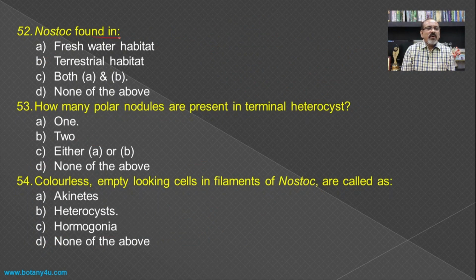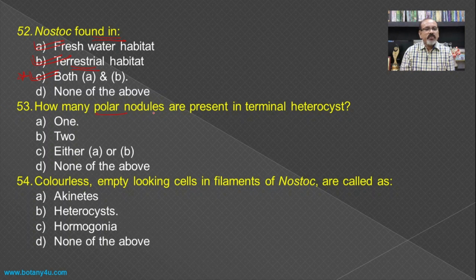Then Nostoc is found in, if you see the habitat of Nostoc, then you will find that generally Nostoc is present in fresh water, but in certain cases where there is a slow running of the water or water current, even then there is a development of Nostoc colonies on the soil also. Hence it is found in fresh water as well as on soil, that is the terrestrial habit, and hence both A and B become the answer for this question.